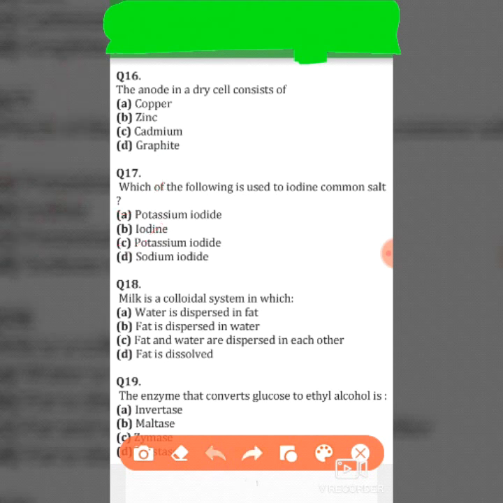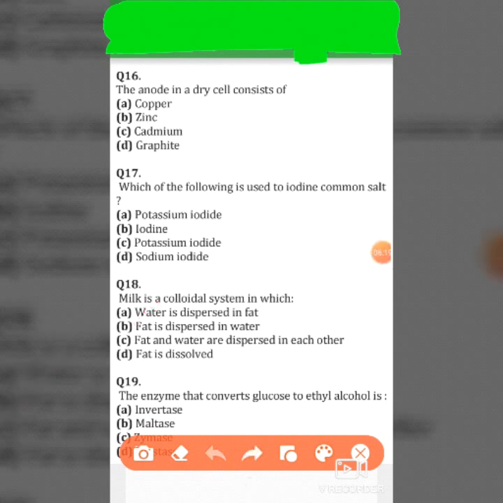Next question. Milk is a colloidal system in which A. Water is dispersed in fat, B. Fat is dispersed in water, C. Fat and water are dispersed in each other, and D. Fat is dissolved. So its right answer is fat is dispersed in water, that makes milk a colloidal system.